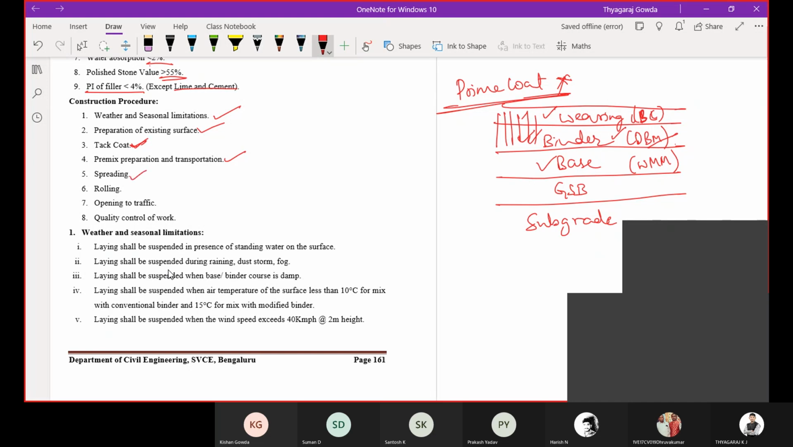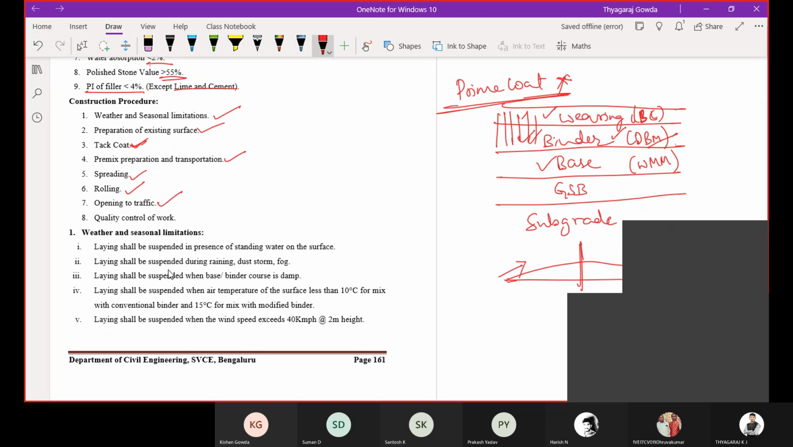Spreading: as soon as the mix arrives at the site, you should send it to the paver and spread it uniformly. Then rolling. As soon as the mix is laid, the rolling will commence, from the outer edges to the inner edges. The rolling will start like this when it is a unidirectional camber, but for a normal road with two-directional camber, it will start at the lower edge and progress towards the upper edge, and on the other side also from the lower edge towards the upper edge.